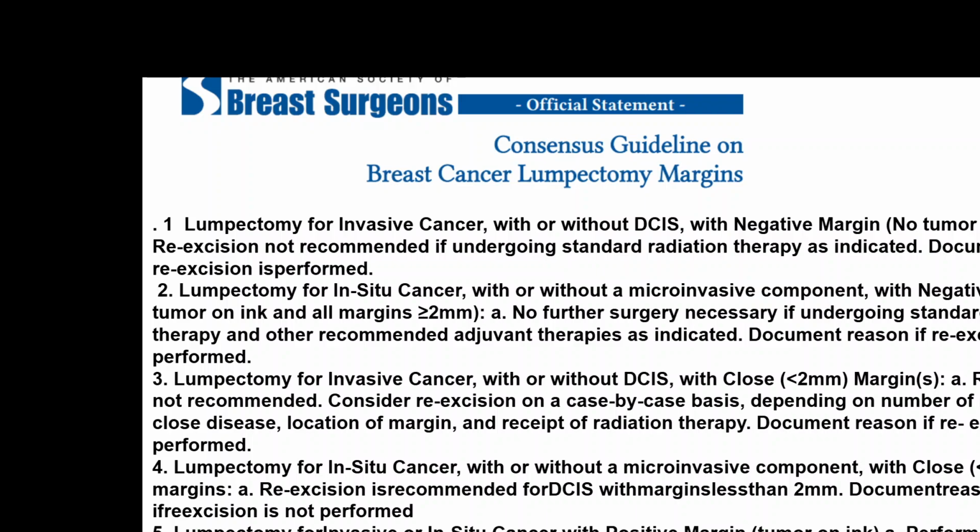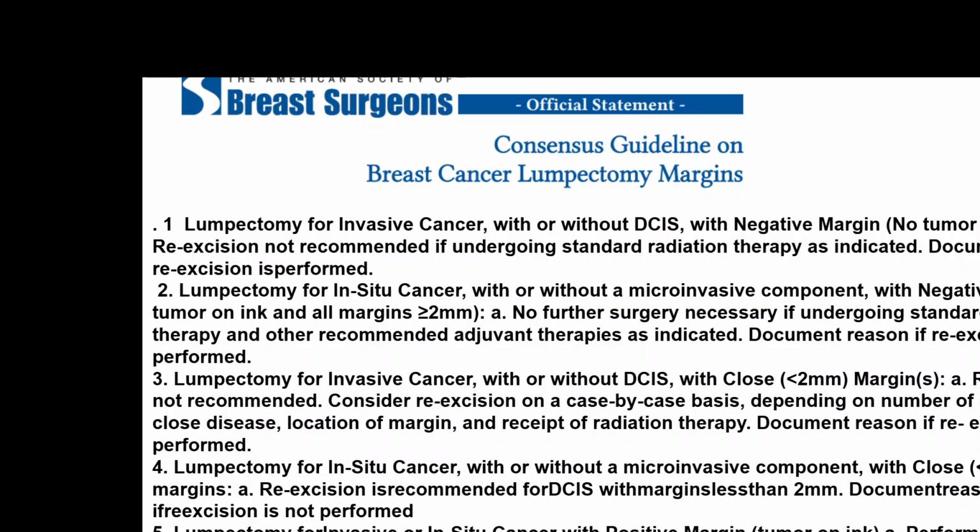more efficient. Then lumpectomy for in situ cancer without micro-invasive component and negative margin, no tumor in all margins of more than 2 millimeters, no other surgery is necessary if the patient is undergoing standard radiation therapy and other recommended radiation therapies as indicated. If at all re-excision has to be done, it has to be documented. So that's all, the reason has to be documented.